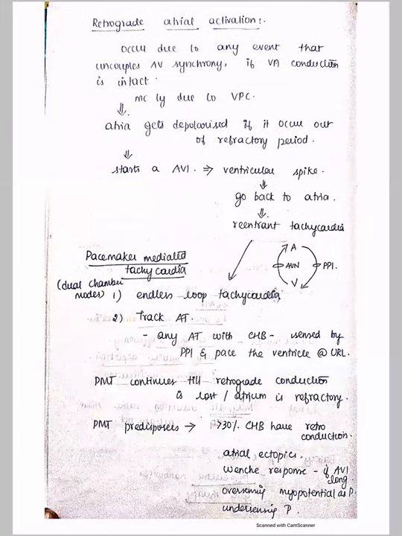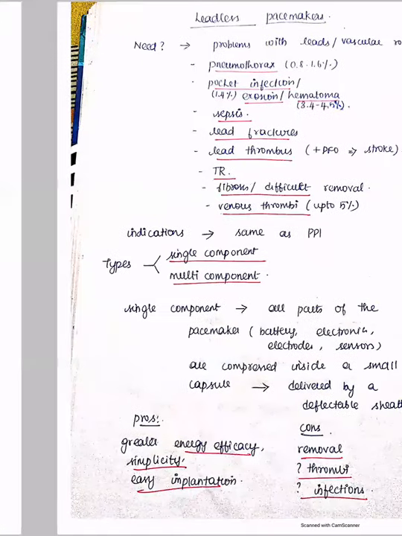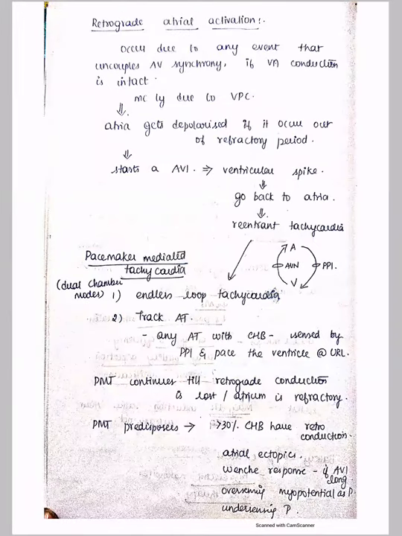So next I will go into some problems with pacemakers. The first will be retrograde atrial activation. It can occur due to any event that uncouples the AV synchrony if VA conduction is intact. So it's most commonly caused by a VPC.